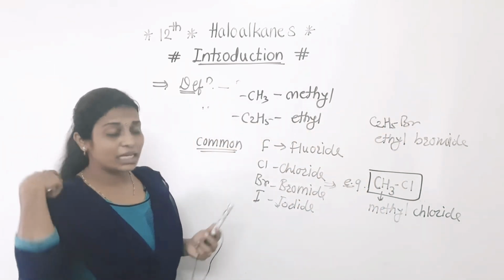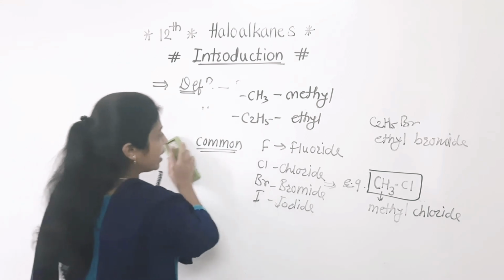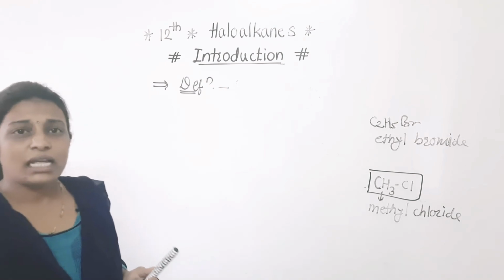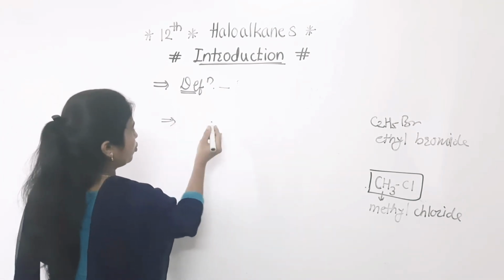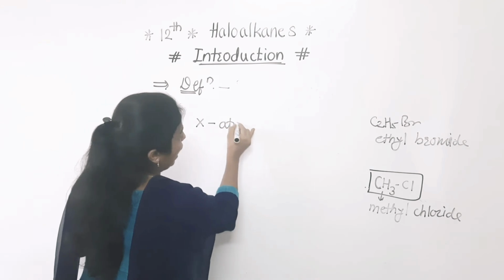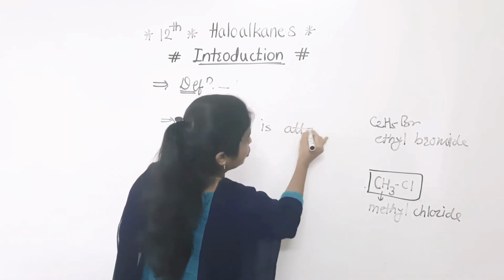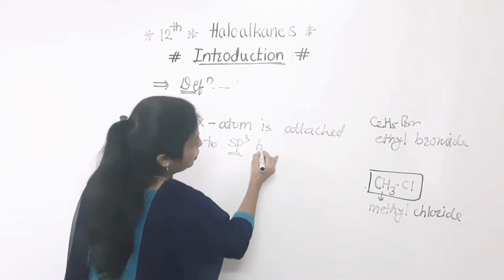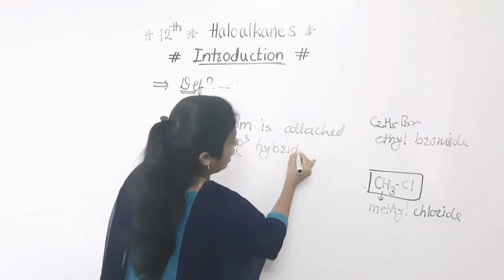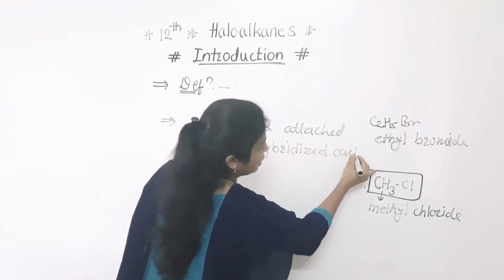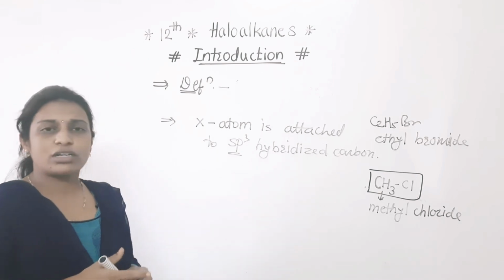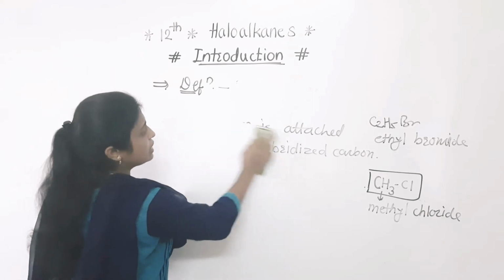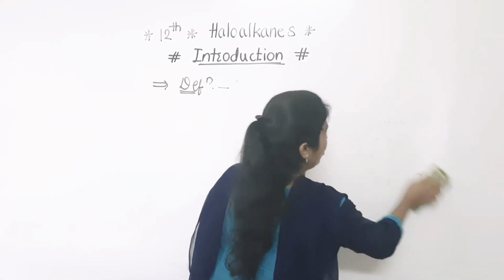Have you observed anything? In that, the halogen atom is attached to an sp3 carbon atom. Means the fourth point we are discussing is that the halogen atom is attached to an sp3 hybridized carbon. Clear to everyone? So these are the introductory part, or we can say the definition, examples, all these points are there. Now we are going to discuss the applications of these haloalkanes.